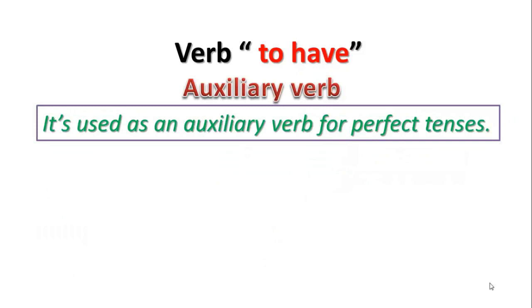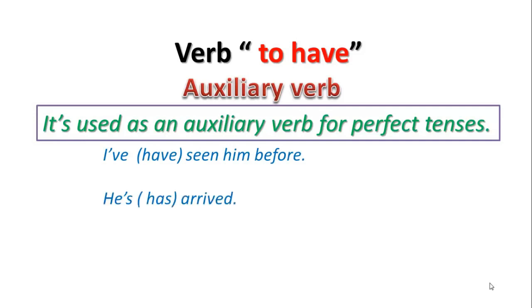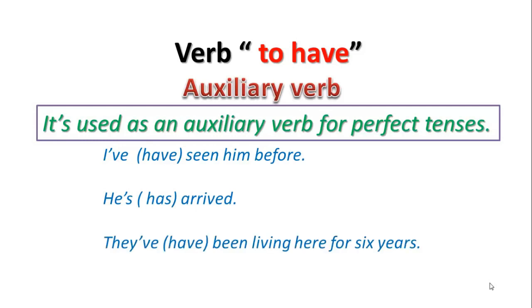Now, the verb to have as an auxiliary verb. It is used as an auxiliary verb for perfect tenses. I have seen him before. We use the contracted form in spoken English and the full form in written English. He has arrived. They have been living here for 6 years. We'd left when they arrived.